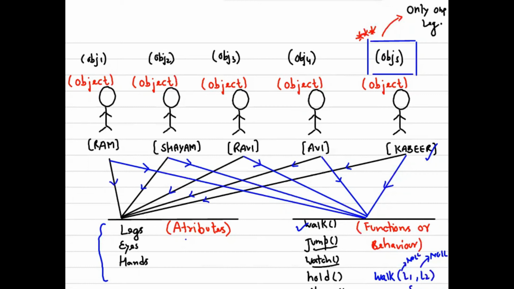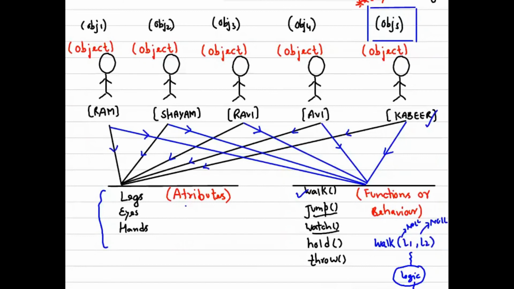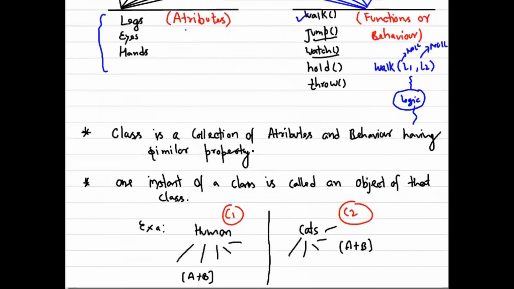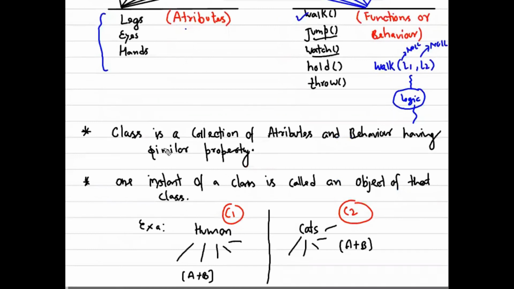So far I think we are clear about the object and the class, guys, right? Let's look at this example. A class is a collection of attributes and behavior having similar properties. Attributes is the A part and behavior is the B part.